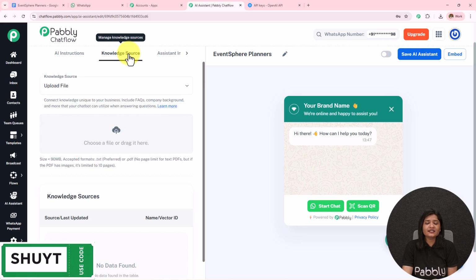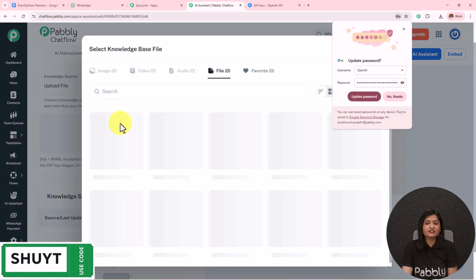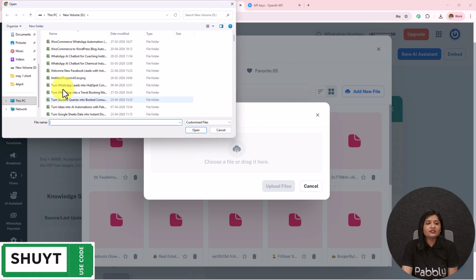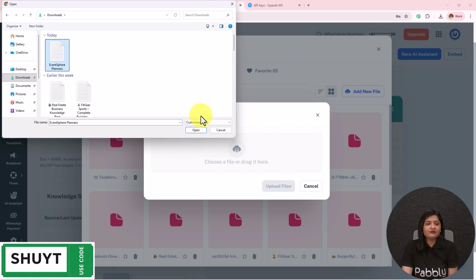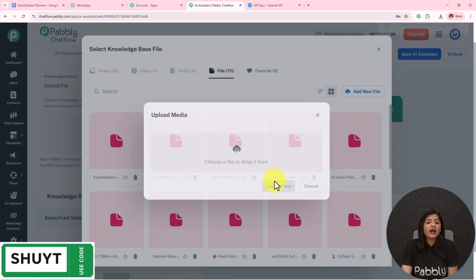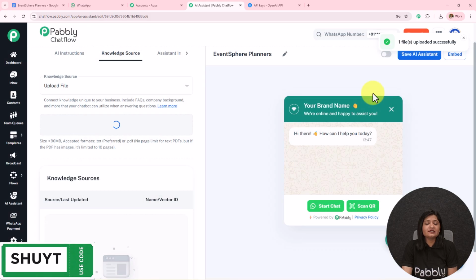Moving on to the next part, which is this knowledge source. I'm going to select it as upload file, click on this cloud, and then I'm going to add a new file. Click on this cloud. I have already downloaded the file, Event Space Planners, and then open this and upload this. I have uploaded this over here. I'm going to select this and insert this. In this manner, I have uploaded this file.